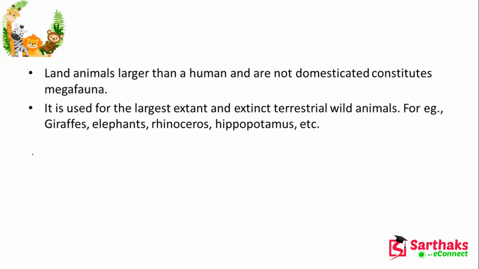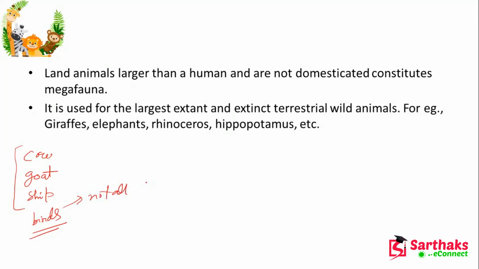You know that we have domestic animals, that means cow, goat, sheep, and many other things. We can have some birds also, but not all the birds.